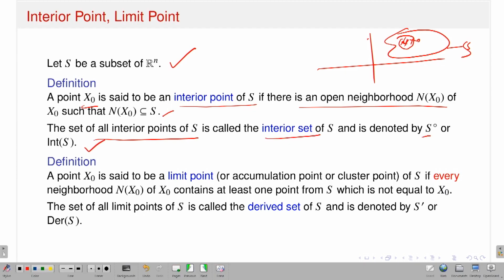And what is the definition of limit point? Take a set S. Once again, suppose this is my set S. Take a point x0, suppose it lies here.